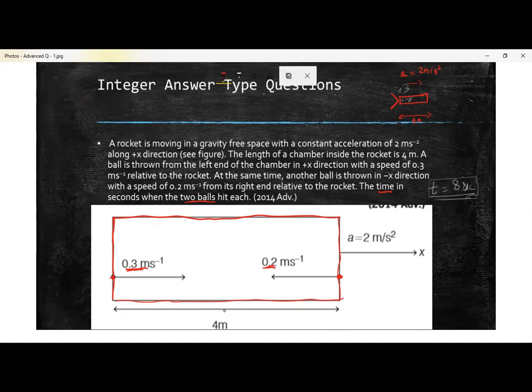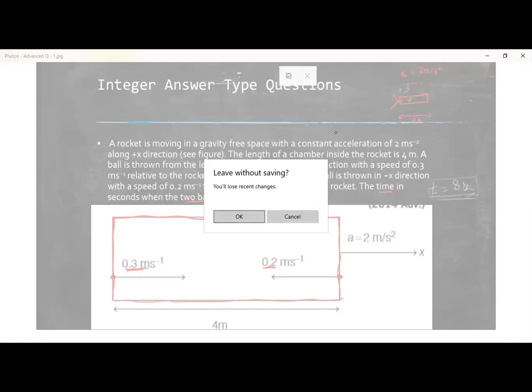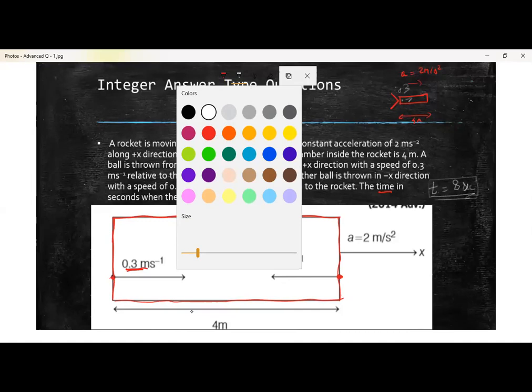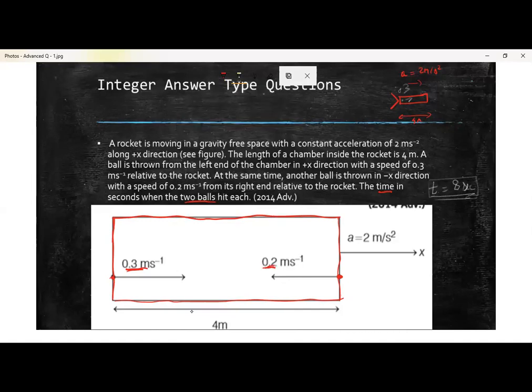ऐसा है. समझ में आ गया? Yeah. This is the question. So the answer is 8 seconds, and you all can try this. How will you get the answer? Sir, I can tell. आपका आंसर गलत है ना? Sir, I got 2 and 8. Okay, I'll check your explanation. No, sir. I used the relative motion formula and S is equal to ut plus half at square.